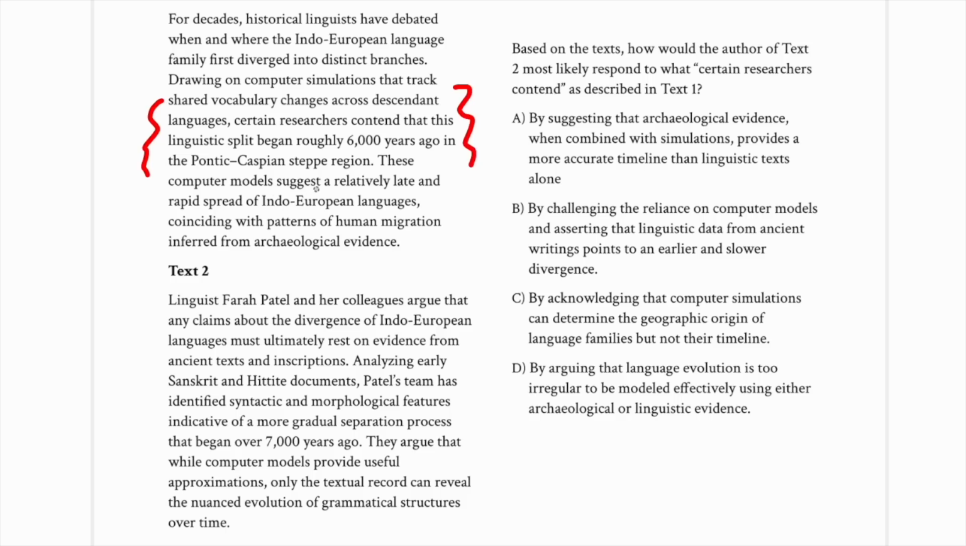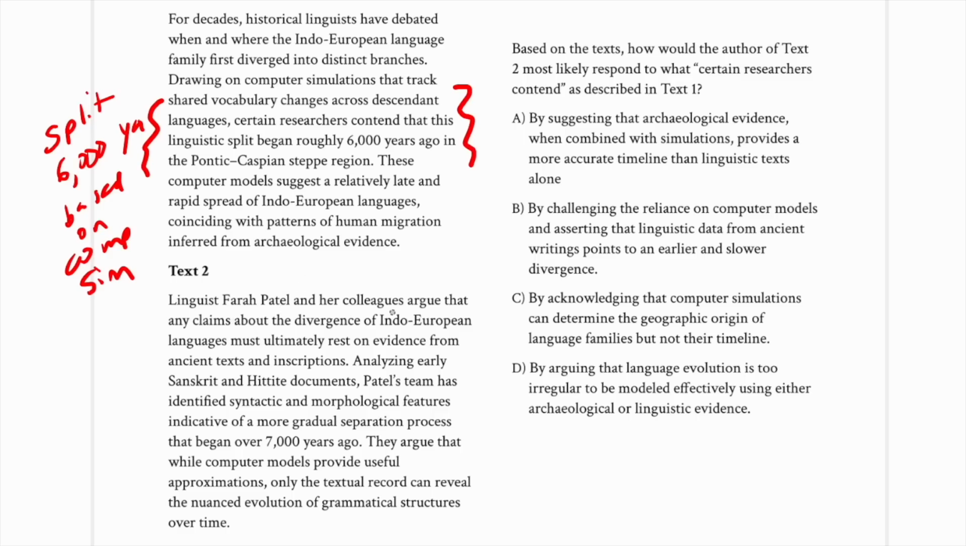So these computer models suggest a relatively late and rapid spread of Indo-European languages coinciding with patterns of human migration inferred from archaeological evidence. So again, what do certain researchers contend? That the split occurred roughly 6,000 years ago, and that YA stands for years ago, and that is based on computer simulations. Okay, so text 2.